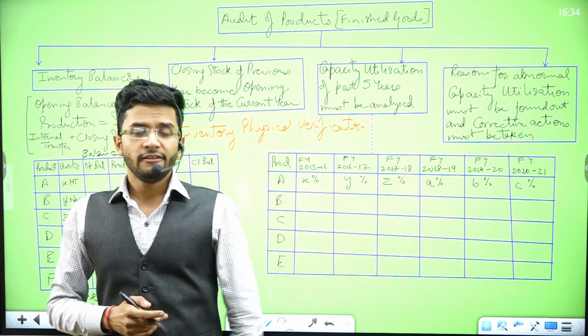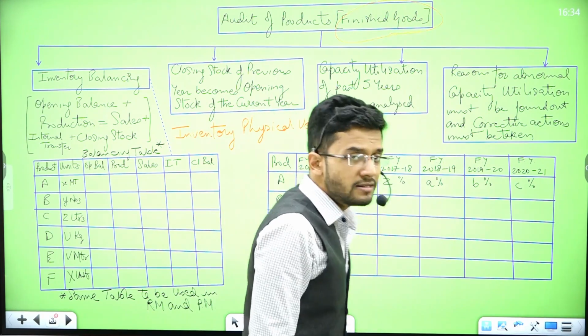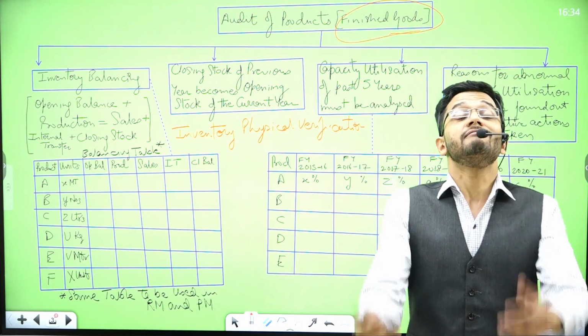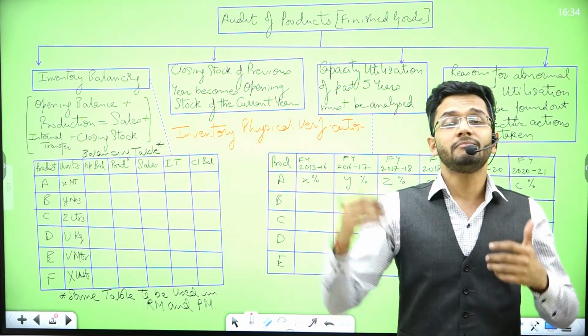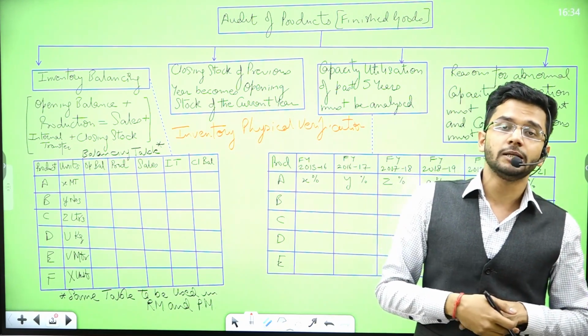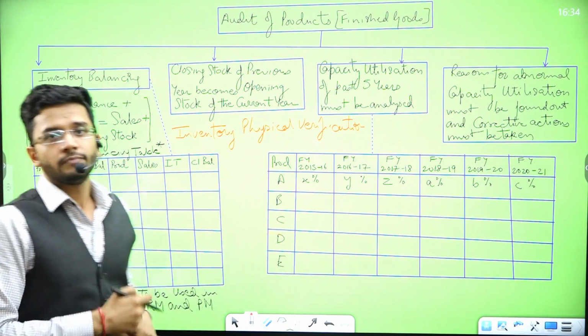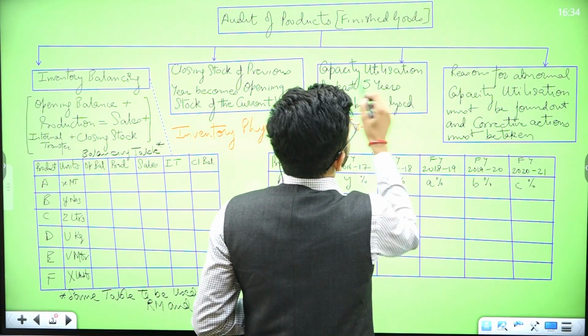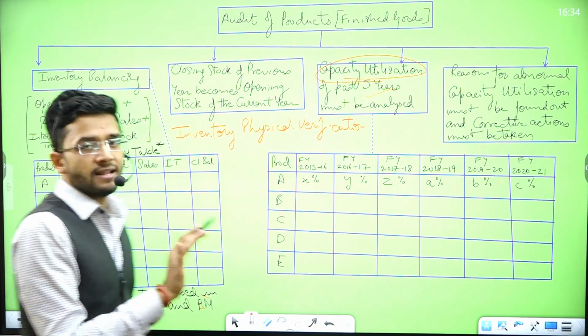If I'm not producing the finished goods to the best of my ability, my plant's ability, my machinery's ability, then why am I not able to produce it? That I need to know. And who will tell me? Capacity utilization will tell me. So capacity utilization for the past 5 years must be analyzed.